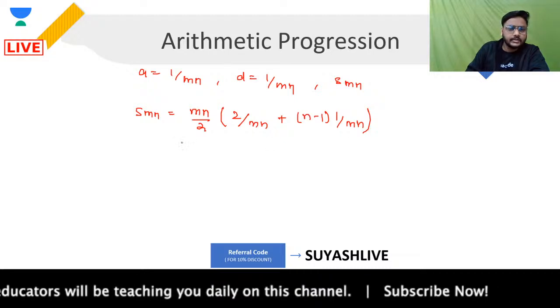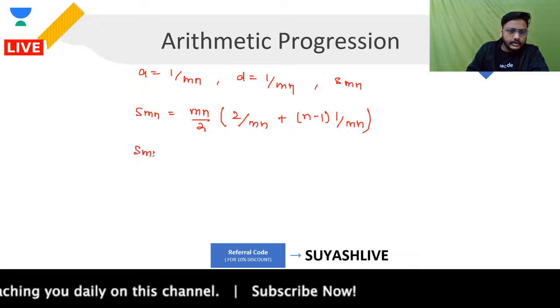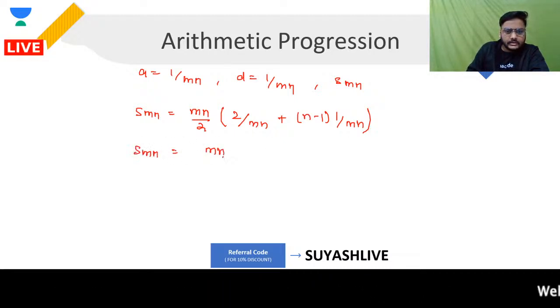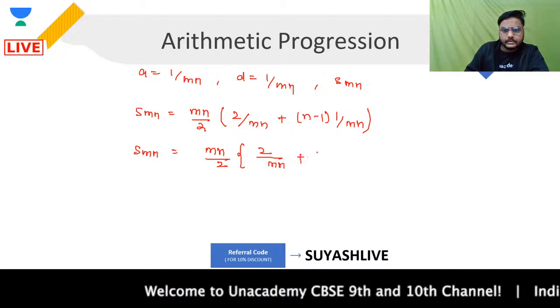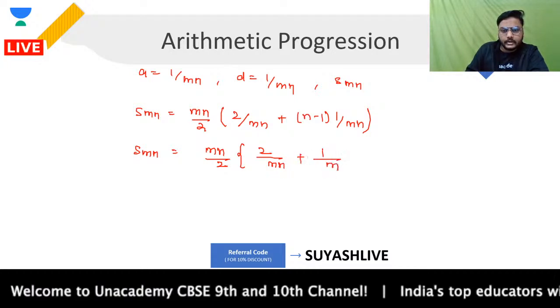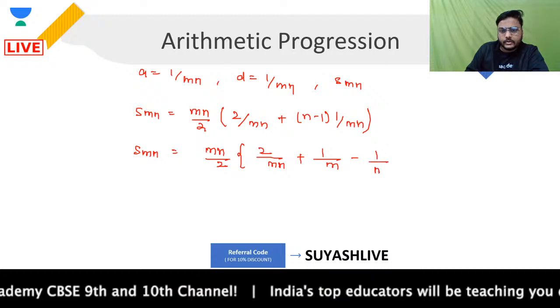Okay, this is what is given to you. So the sum of mn terms will be coming out as mn upon 2 into 2 upon mn plus n upon mn, that is 1 upon m, and minus 1 upon mn.